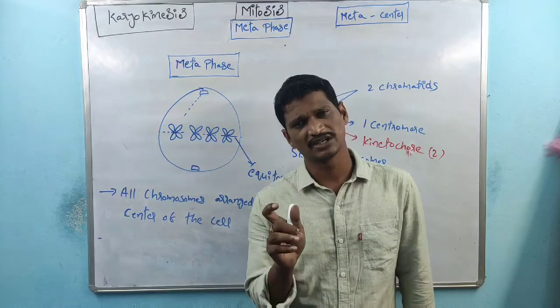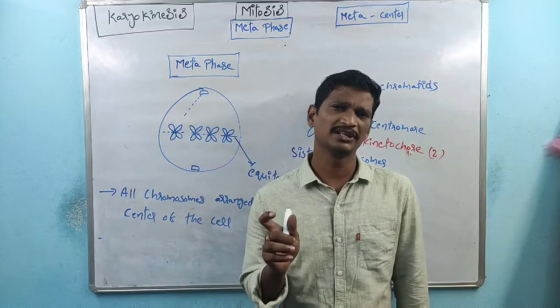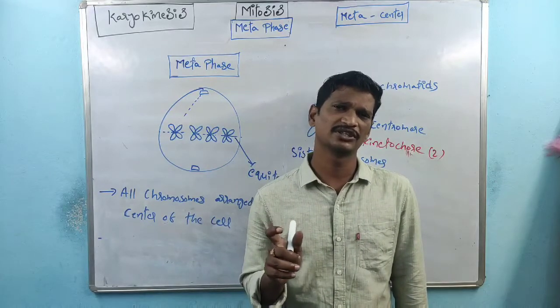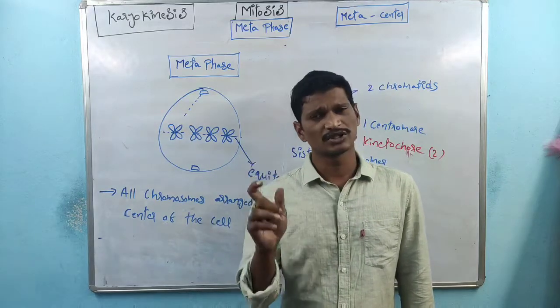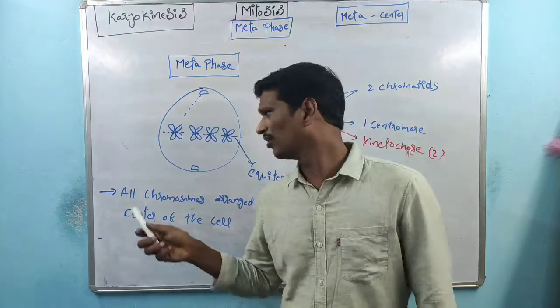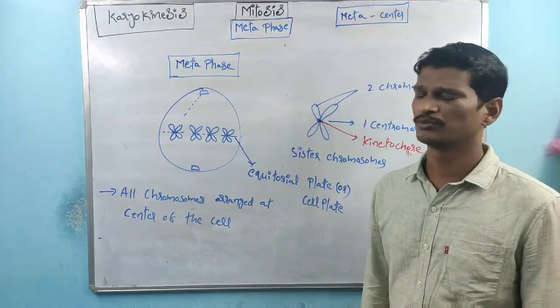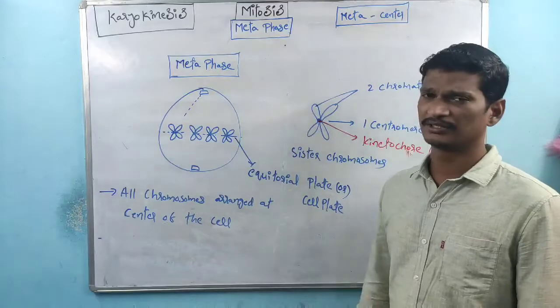The center part of the cell is called the cell plate or equatorial plate. That plate has a group of proteins. Those proteins have the capacity to attract the chromosomes, right? Once the chromosomes are attracted, all these chromosomes are aligned on the cell equatorial plate.